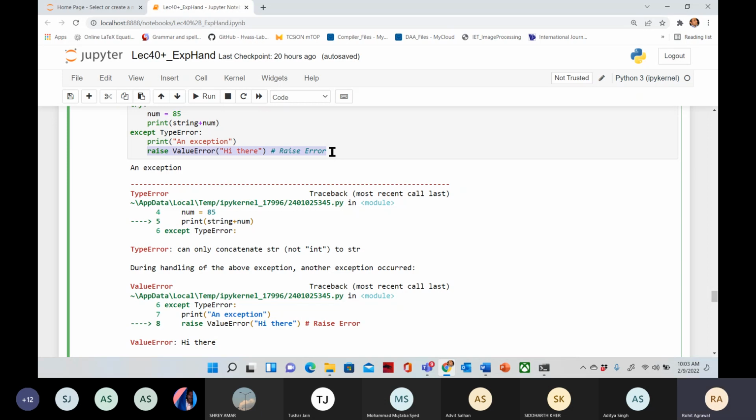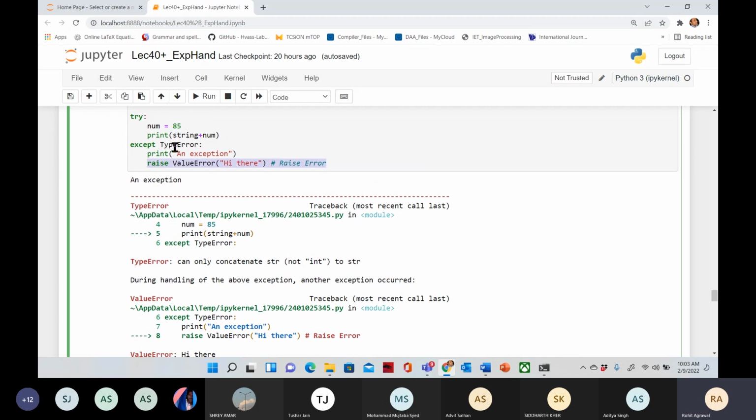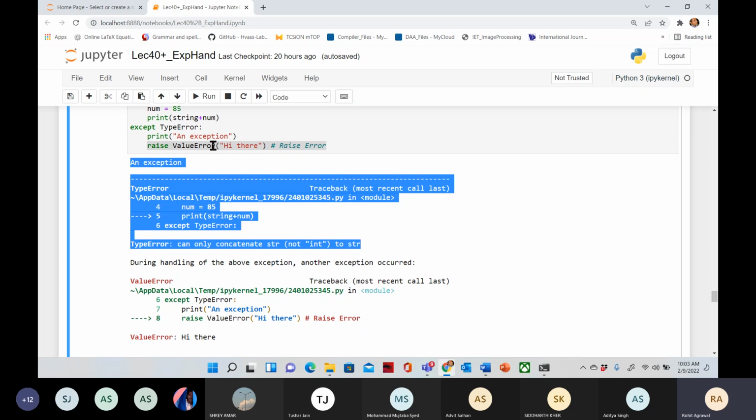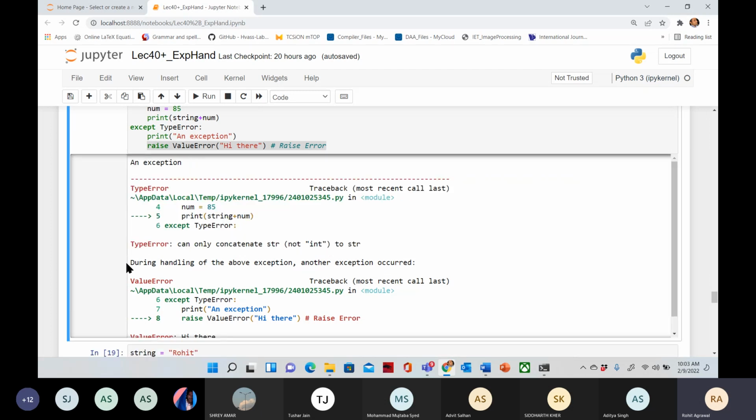We are forcing the programmer to raise ValueError. See, in this program we are having the TypeError. Now after this, we are forcing the programmer to raise which error? ValueError.